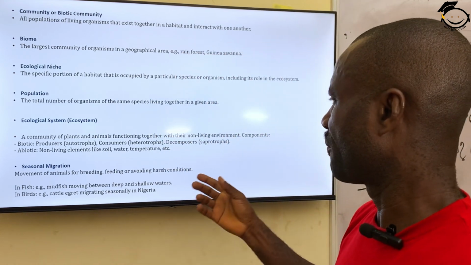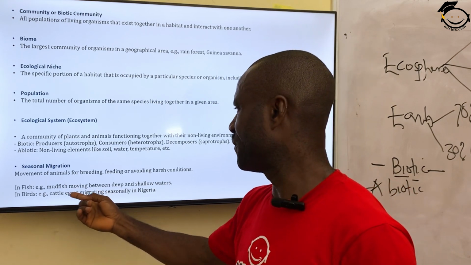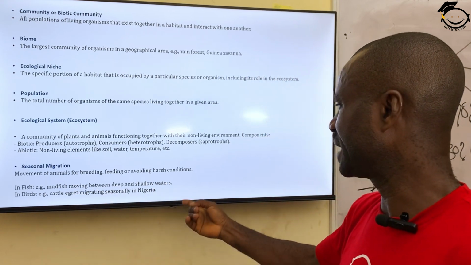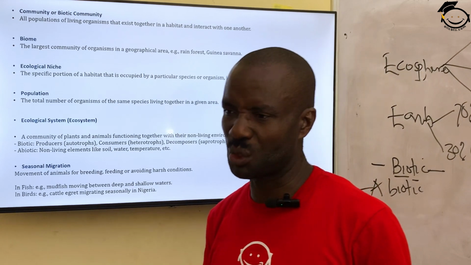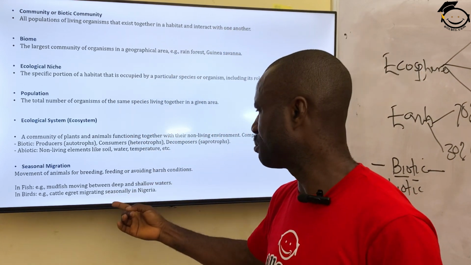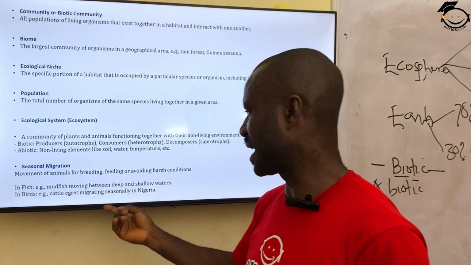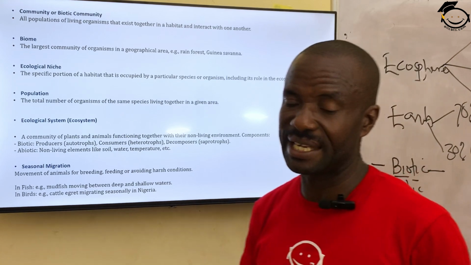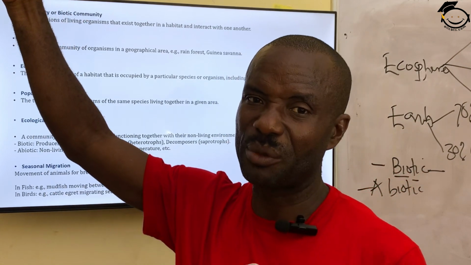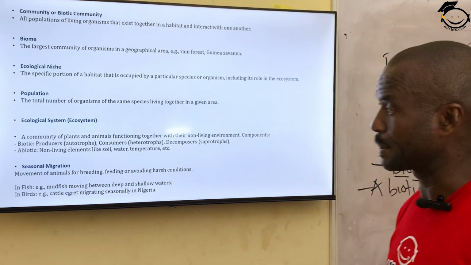So, for instance, we see fish can migrate in such a way that fish move between deep and shallow water. For instance, if fish want to lay their eggs, they move from what? Deep to shallow water. Even in birds, such as cattle egret, like we said, they migrate seasonally in Nigeria. They move all the way from the north down to the south in search of food and safety. Yes?